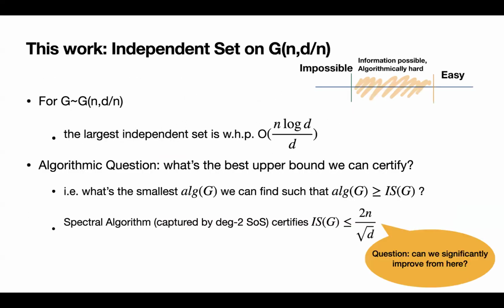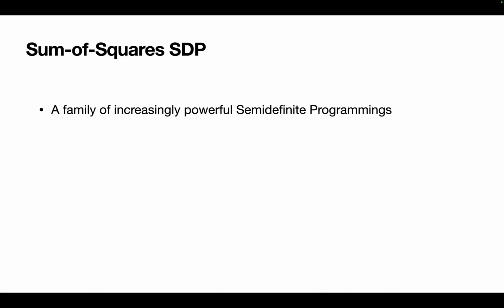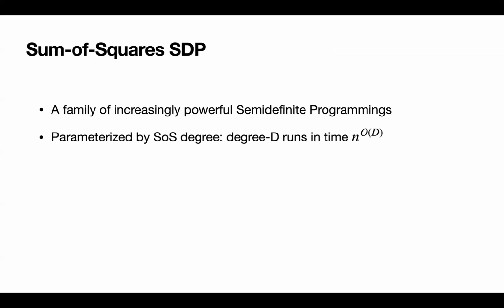Now that we know this 2n over root d bound, a natural next step is to ask whether we can significantly improve from here. To answer this question, we are going to take a detour and introduce sum of squares SDP a little bit. This is a family of increasingly powerful semidefinite programs, usually parameterized by the sum of squares degree. We know that degree d sum of squares runs in time n to the order d.